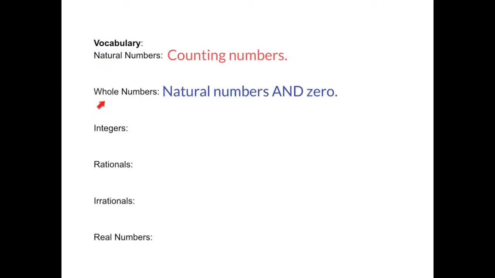Our second type of subset of real numbers is the whole numbers. These are natural numbers and 0. So you may have been thinking back with the natural numbers, well, it starts at 1, 2, and 3, and so on. Well, what about 0? 0 is technically a number that you cannot count. You did not learn 0 when you were first learning to count because you don't know how to understand 0 fingers. You start with finger number 1. So that's why these are the natural numbers. You learn to count with them. But whole numbers are 0 and then positive, and really through positive infinity, just like the natural numbers.